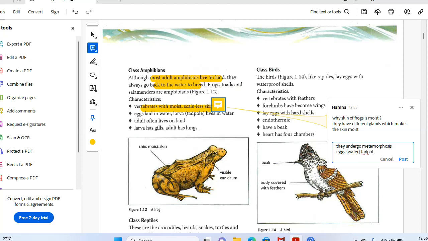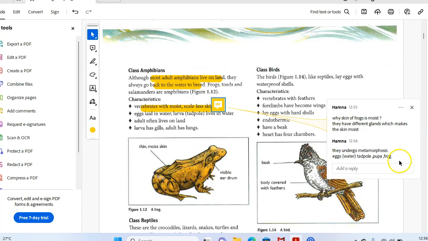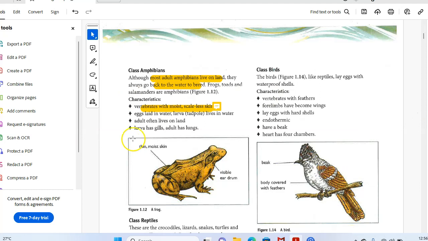Then tadpole stage. Then pupa stage. Then adult frog. The adult often lives on land. Larvae have gills. Adults have lungs. So their physiological structure changes as they move from the water to the land.